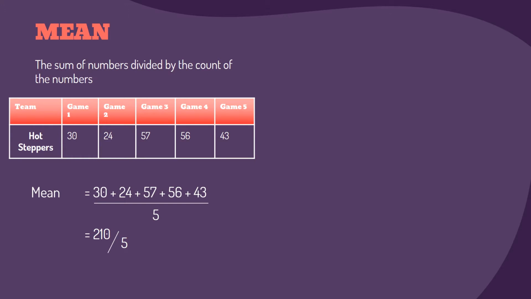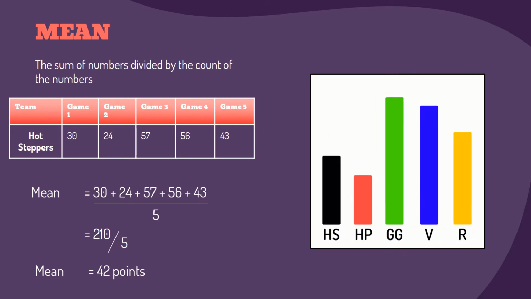The sum of those numbers is 210, and dividing 210 by 5 is 42. Therefore, the mean score of the Hot Steppers this month is 42 points. One way to think about the mean is as if we are spreading the total of all the points evenly across the 5 games. It's like we are saying that this team scores 42 points each game on average. This animation can help you to get an idea of what the mean really tells us.